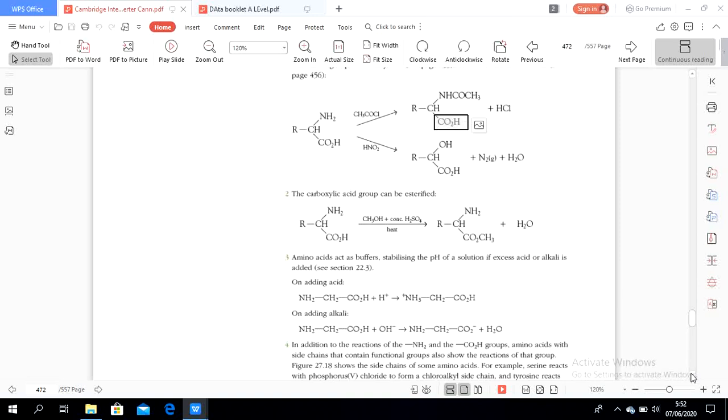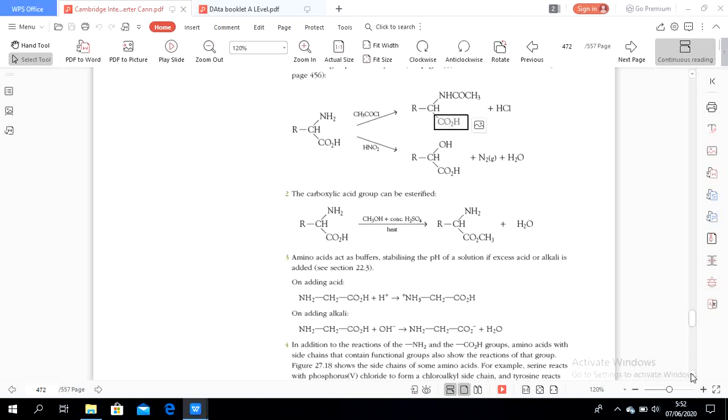And then the second, the carboxylic acid can be esterified. The carboxylic acid can form an ester when it reacts with an alcohol. And then the third, an amino acid can act as a buffer. Why can it act as a buffer? Because it can react with acid and alkali.